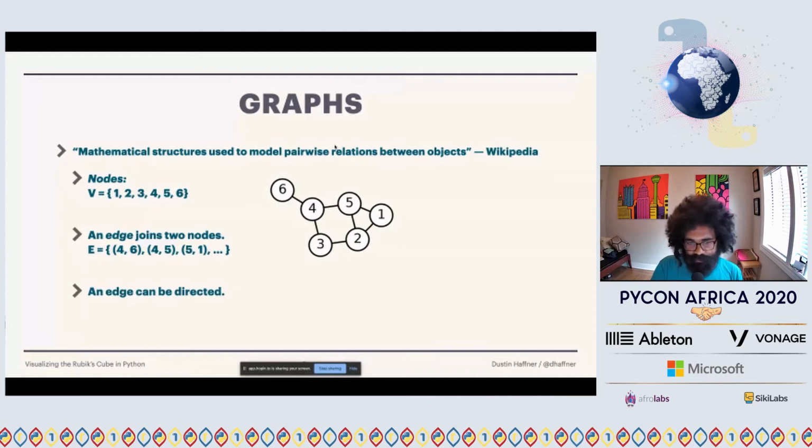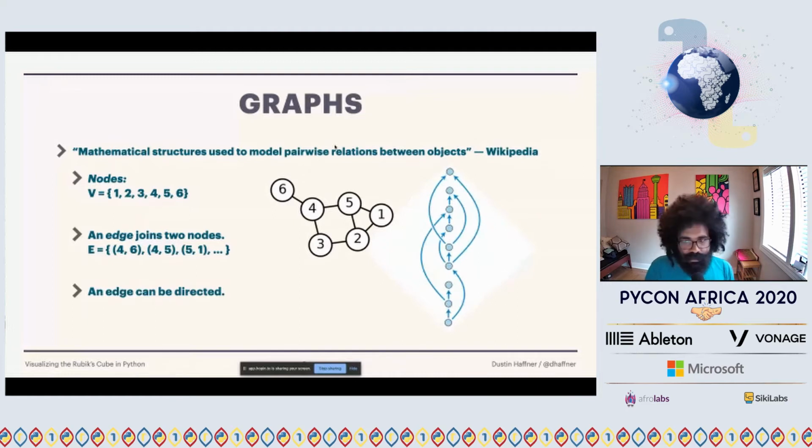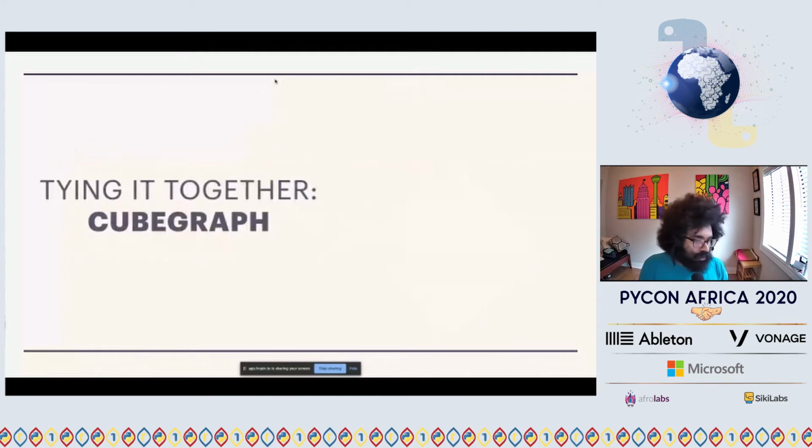And in some graphs, edges can be given a direction. The classical example of this would be Google Maps, or anything that does specific routing, flight itineraries, etc. And we see an example of that directed graph with edges to the right on this slide. Cool. So math definitions out of the way. What we're here to do is tie this together, and with that, that would be the cube graph for me.